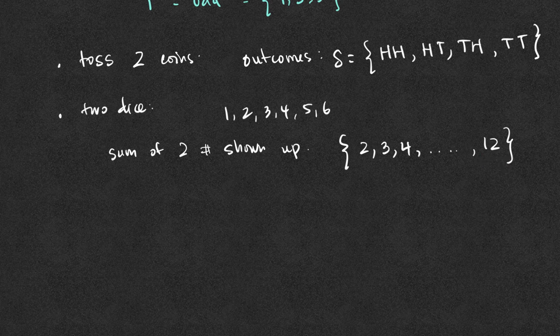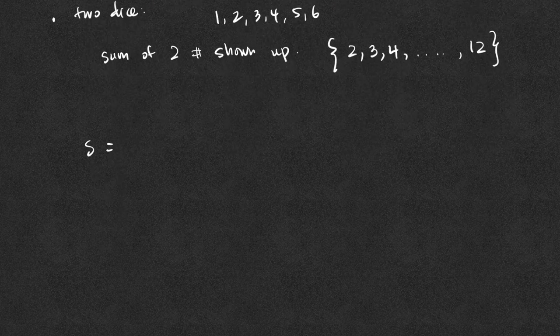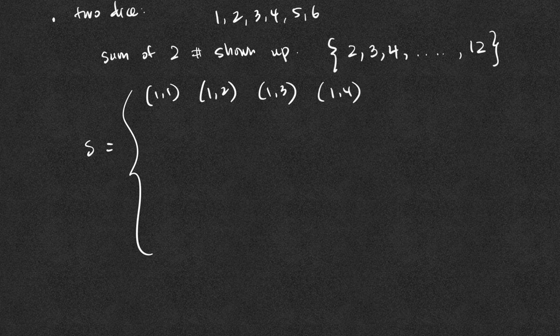To see this, we might as well construct a sample space that consists of all of the possible outcomes. And there should be a total of 36 because there are 6 faces in each of the dice. We might get 1, 1. The first die shows up as a 1, the second die shows up as a 1; 1, 2; 1, 3; 1, 4; 1, 5; 1, 6. Where the first die shows up a 1 and the second one is either 1, 2, 3, 4, 5, 6.